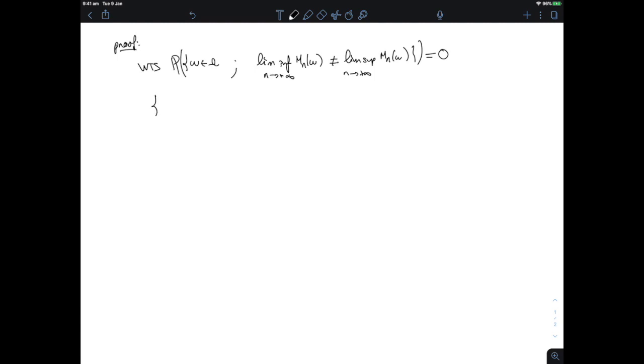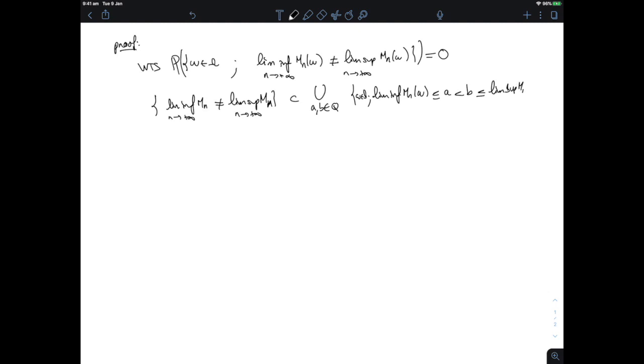So the set where lim inf of Mn is not equal to lim sup of Mn is included in the union over all rational a, b such that the lim inf of Mn of omega is smaller or equal to a, which is strictly smaller than b, which is smaller or equal to the lim sup of the Mn.